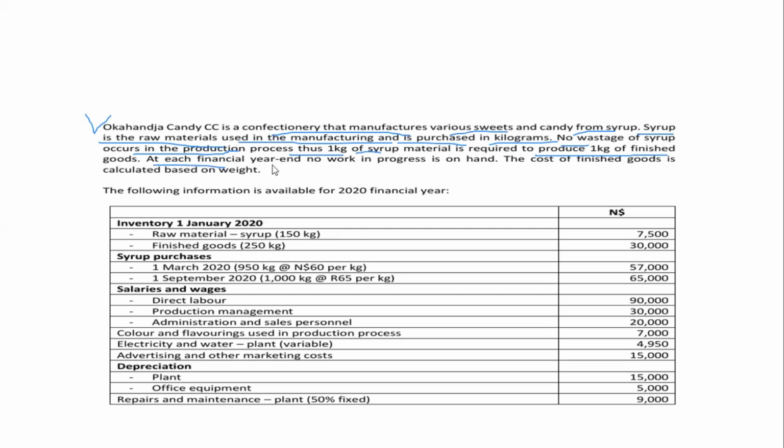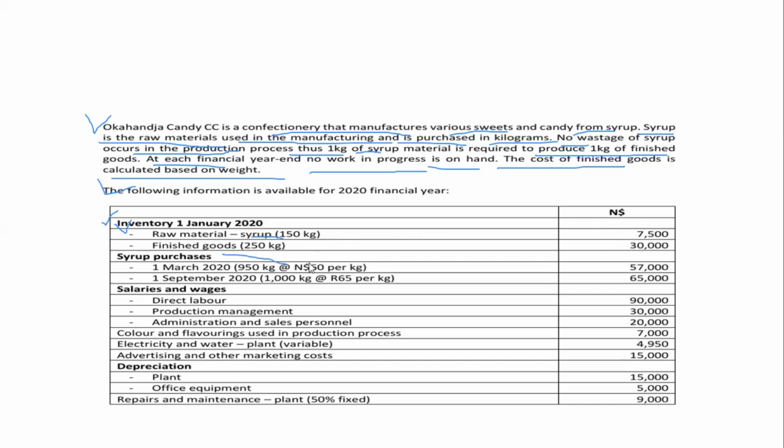At each financial year end, no work in progress is on hand. The cost of finished goods is calculated based on weight. The following information is available for the 2020 financial year. We're given opening inventory on 1 January 2020: raw materials consisting of 150 kg of syrup, $7,500.